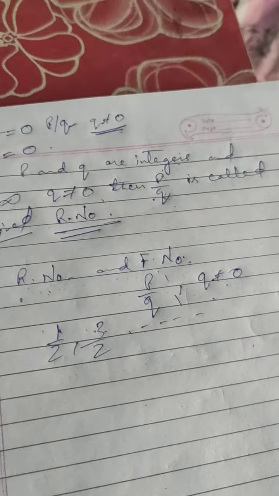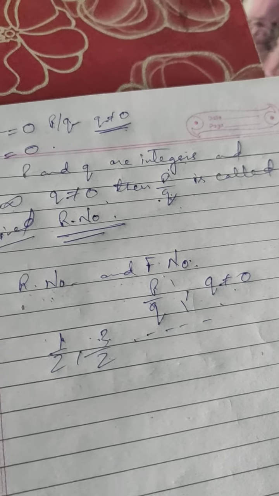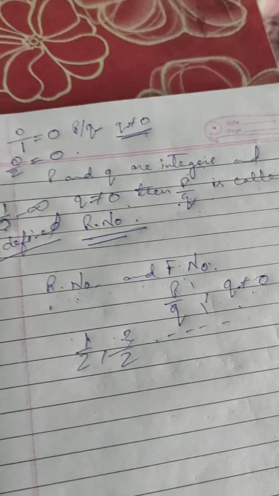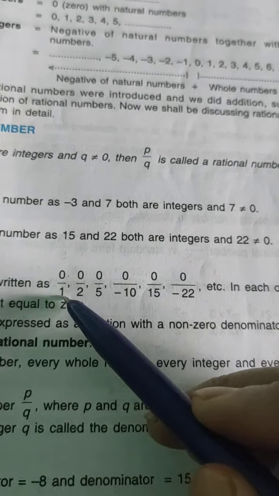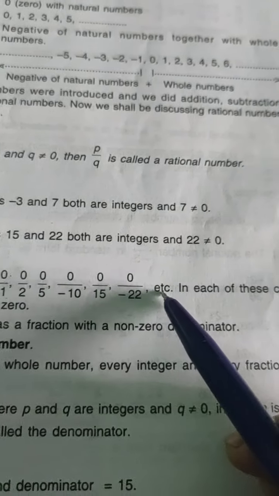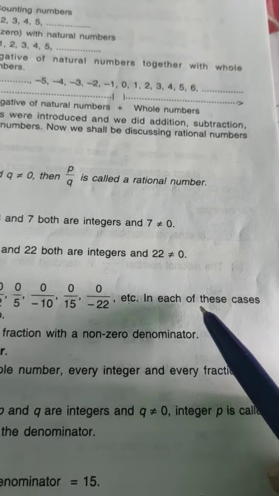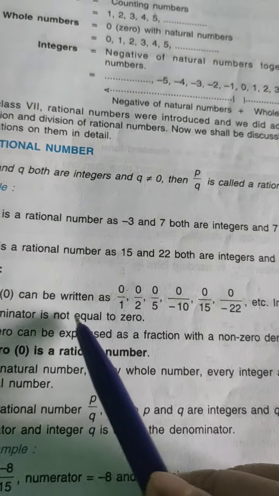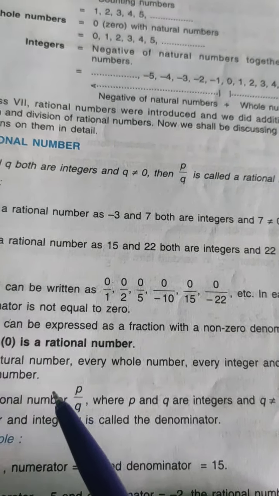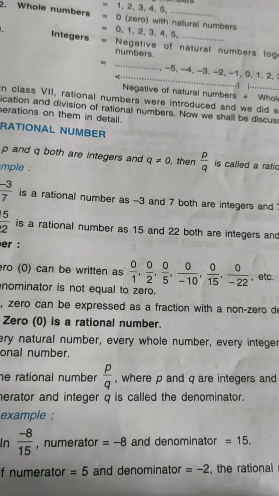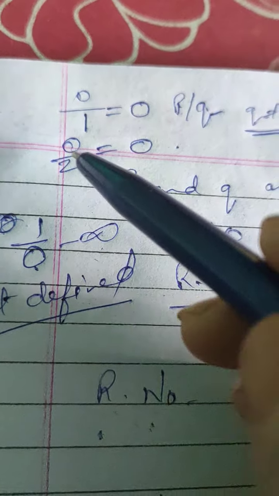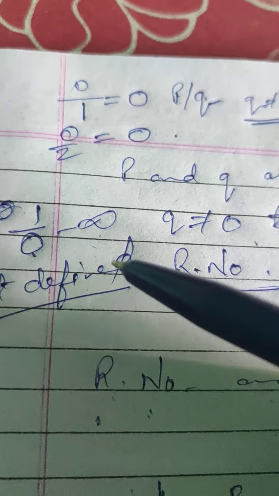Now, things to remember here, I have already explained. Just see some examples given in your book: 0 by 1, 0 by 2, etc. In each of these cases, the denominator is not equal to 0. But if the denominator is equal to 0, it will go to infinity. The denominator can never ever be equal to 0.